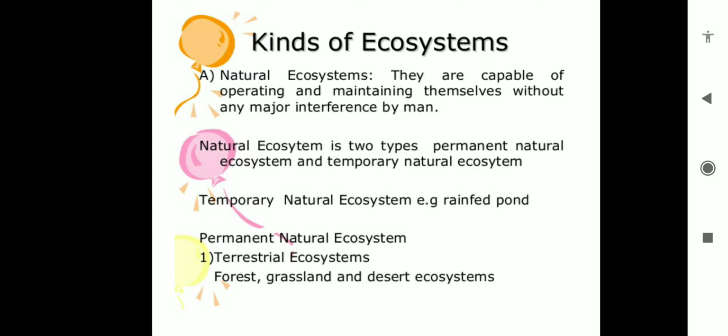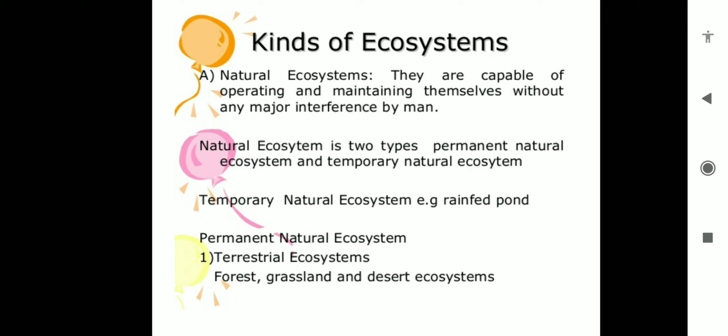So the ecosystems which occur in nature are called natural ecosystems, and natural ecosystems are of two types, permanent and temporary. Permanent ecosystems are like the terrestrial ecosystems: forest, grassland, desert ecosystem. These are terrestrial, meaning land ecosystems. So natural ecosystem examples are forest, grassland, desert.